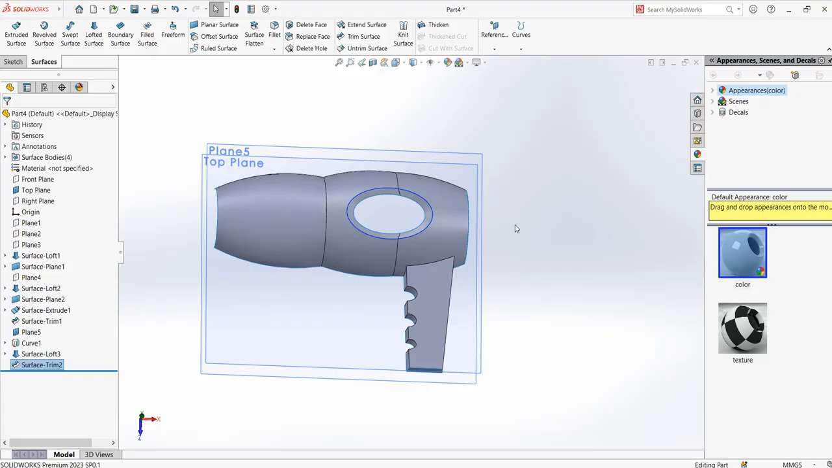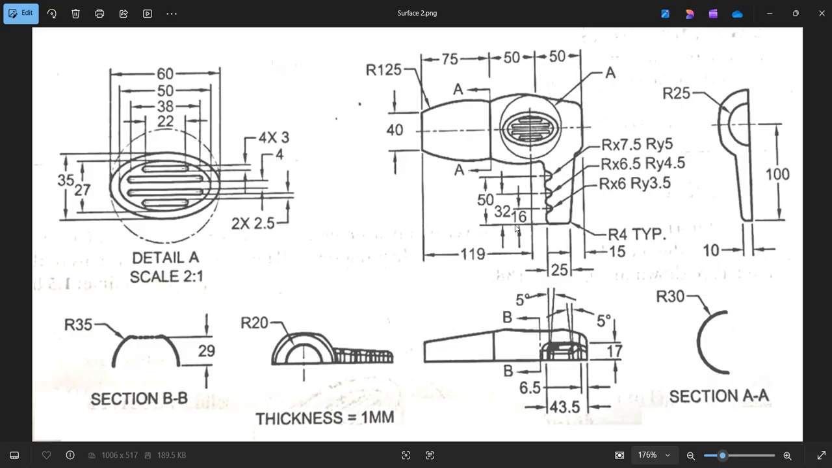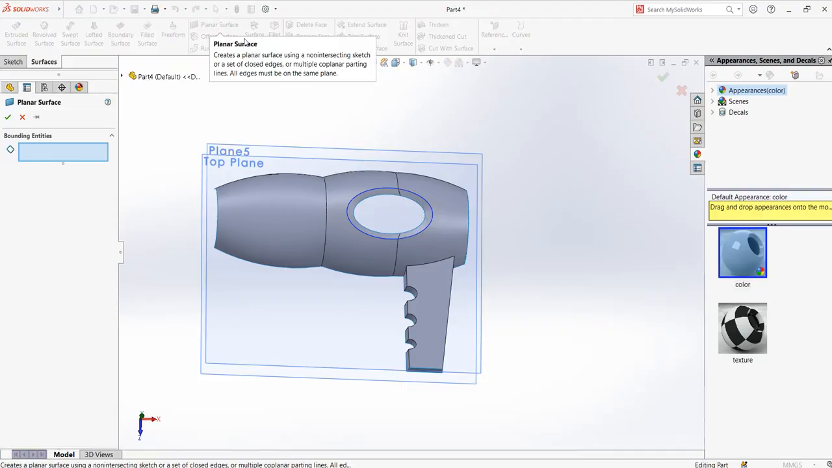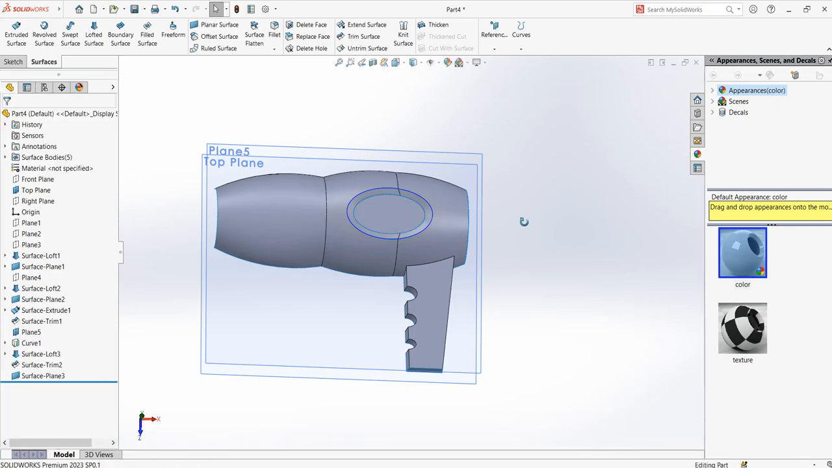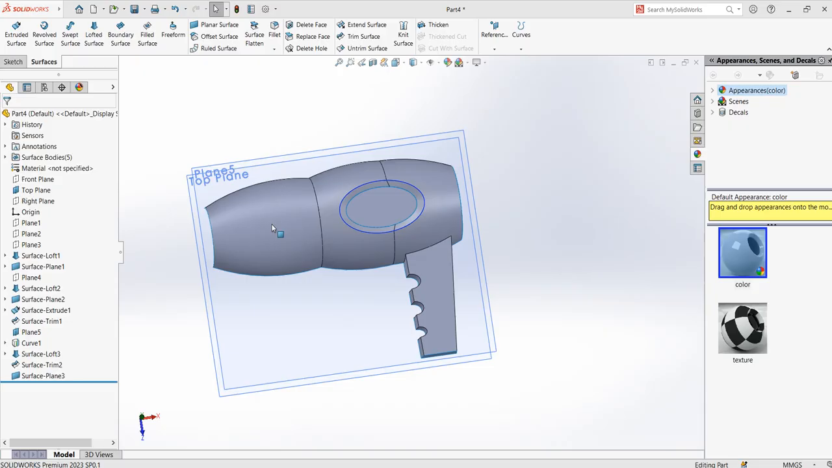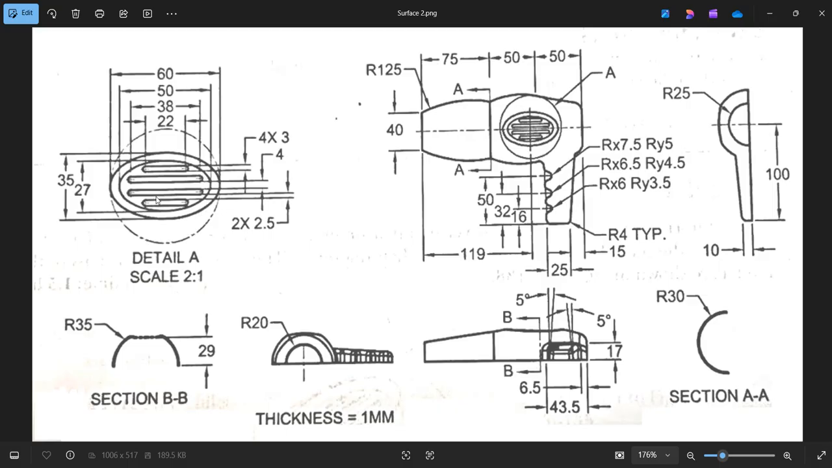Okay, now what is left? The air vent. The air vent is created on this surface, so we need to create a surface here. So if you want to create a surface, it has a very clear boundary. So you just have to click planar surface, choose the boundary. Automatically a planar surface is created.